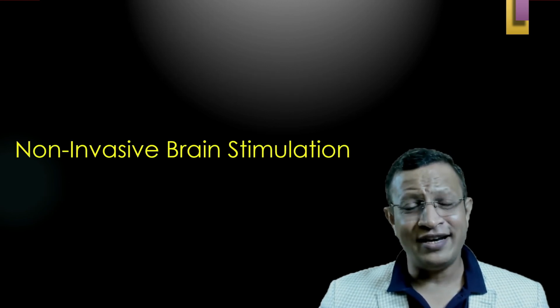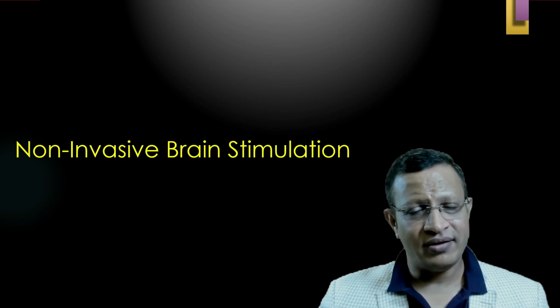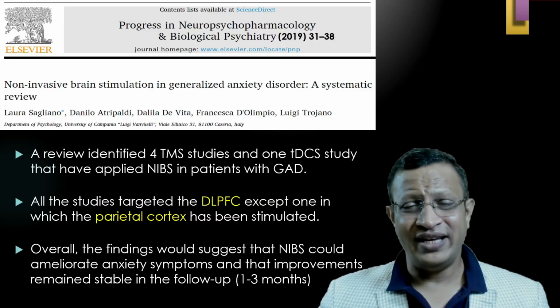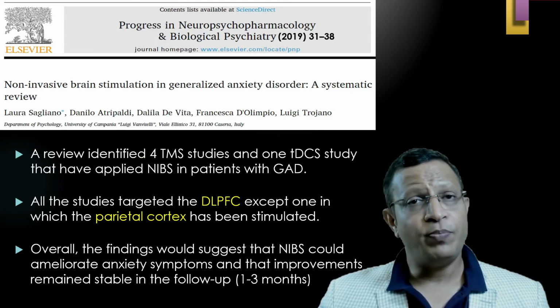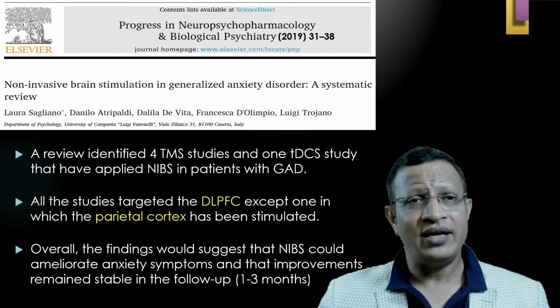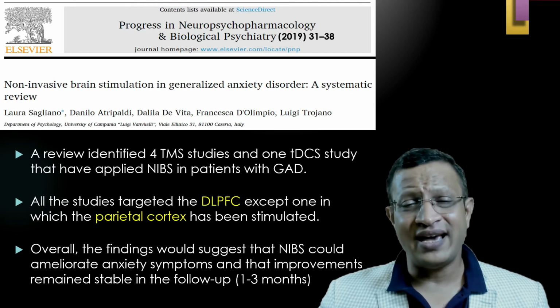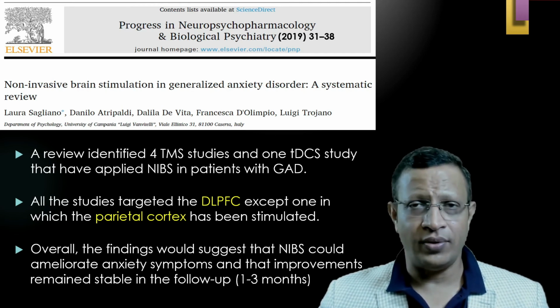However, recently the research is also looking at non-invasive brain stimulation. There is one important review published in 2019 in Progress in Neuropsychopharmacology and Biological Psychiatry. The title of the study is Non-Invasive Brain Stimulation in Generalized Anxiety Disorder, a systematic review.